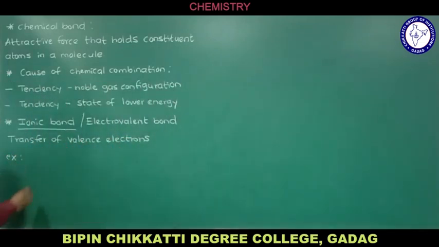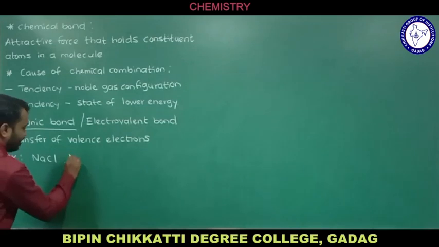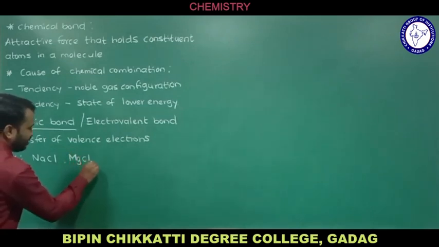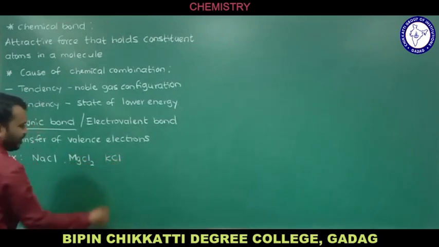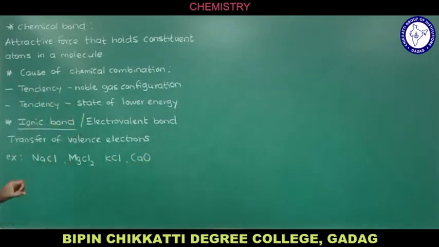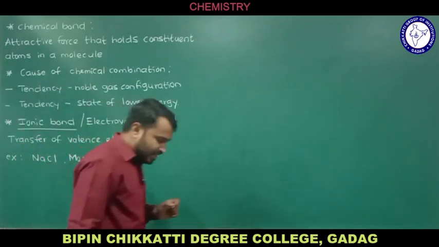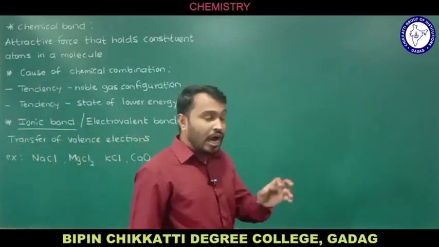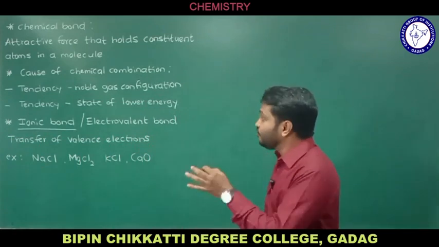Some examples of ionic compounds are sodium chloride, MgCl2 magnesium chloride, KCl potassium chloride, and CaO calcium oxide. All these are examples of ionic compounds which have the ionic bond. Now we'll discuss how an ionic compound is formed.